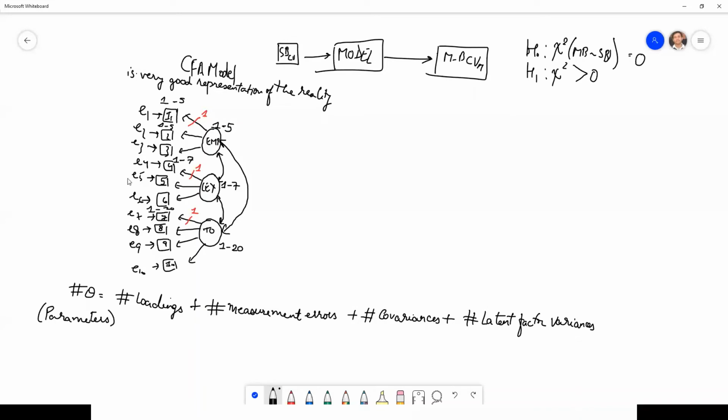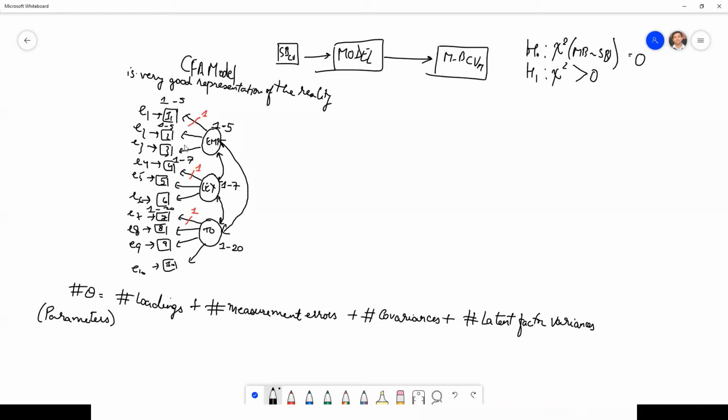So as a matter of principle in CFA, when we are doing SEM, if you don't give this as an input, the tool will give you an error and will not be able to estimate the confirmatory factor model. So you will always have to constrain one. You can constrain I1, you can constrain I2, you can constrain I3.